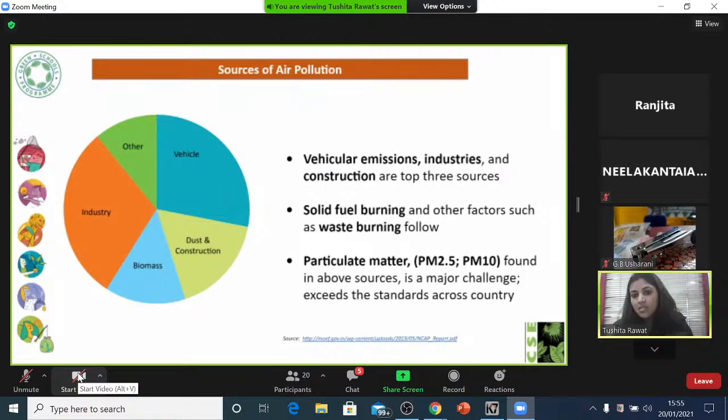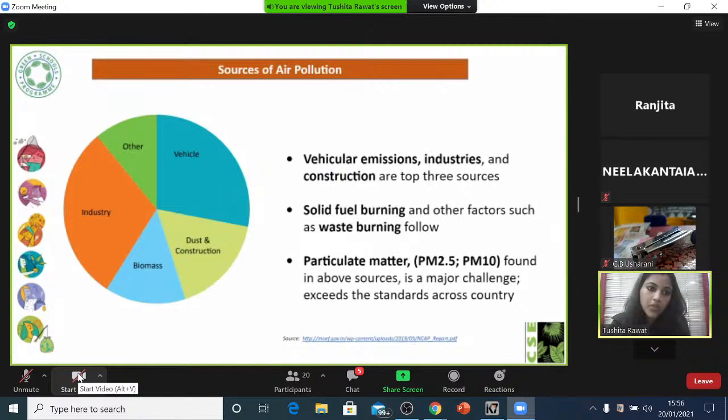Now, this is particularly interesting because when we talk about construction, we don't usually count it as one of the most important factors of air pollution. But as you can see here, it's among one of the top three sources. So vehicular emissions, industries, and construction. And after that, there are other factors as well, like burning of solid fuel and garbage burning or waste burning. That's also another major issue that we in our audit also try to address.